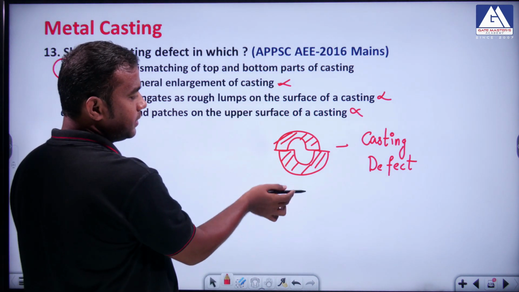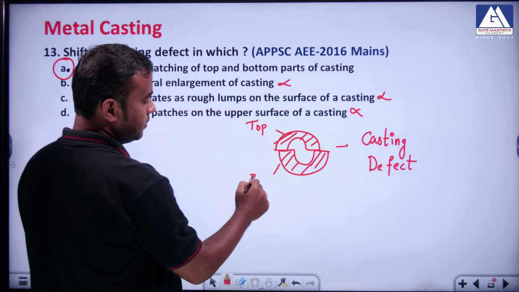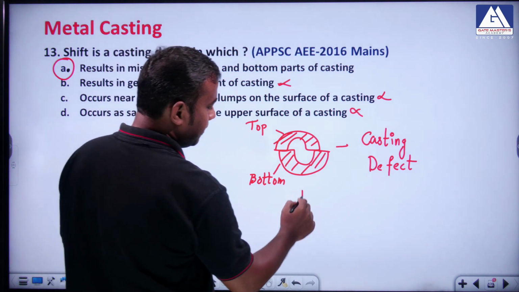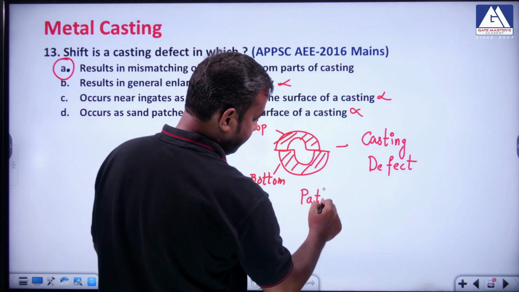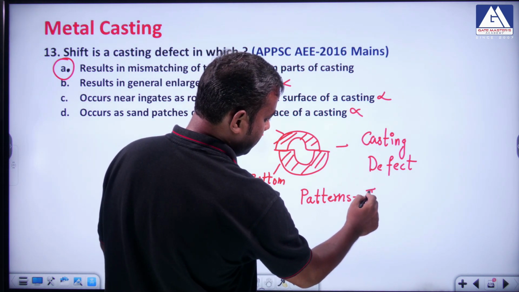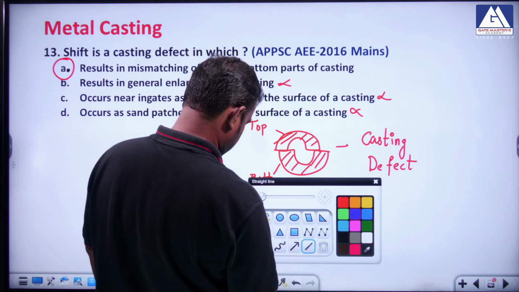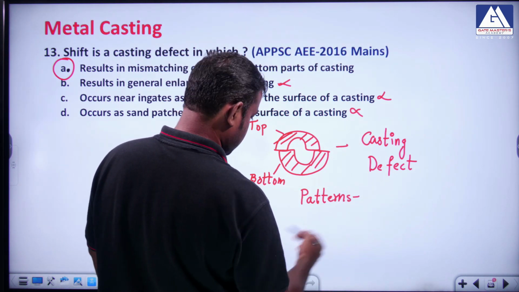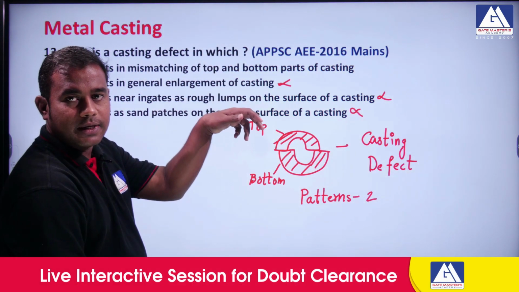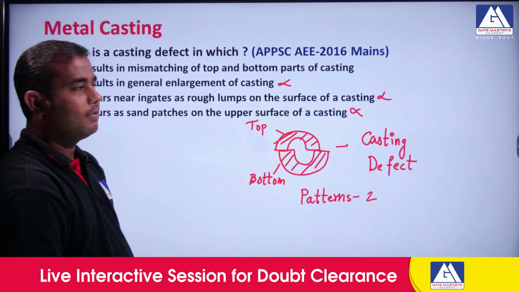This is the top part and this is the bottom part. When the cope pattern and the drag pattern are not aligned properly, you will get this type of defect.